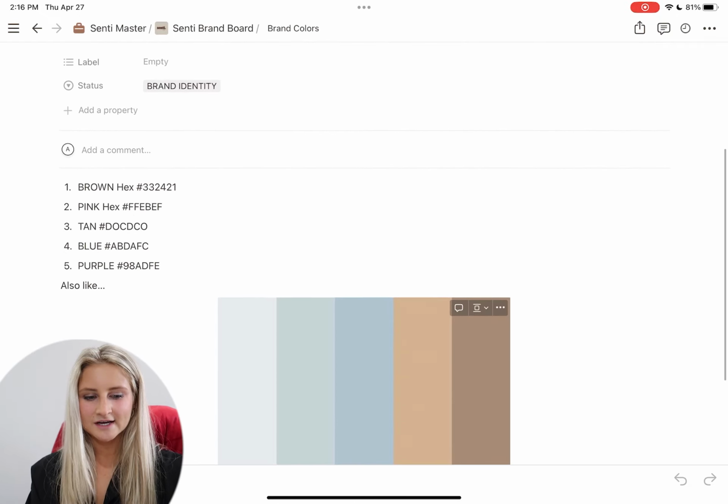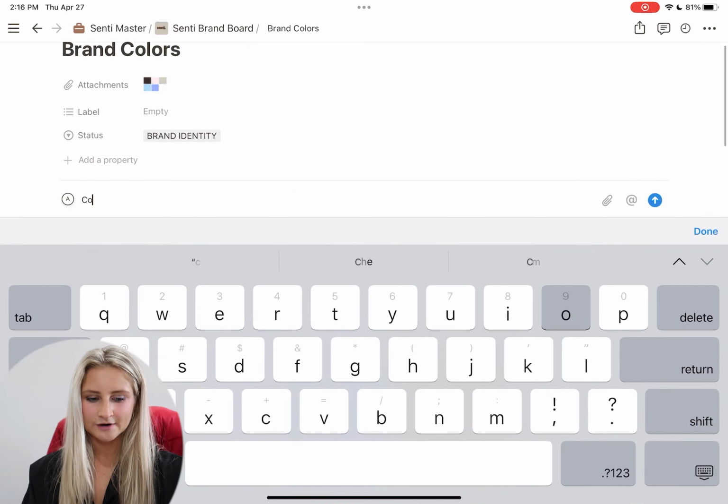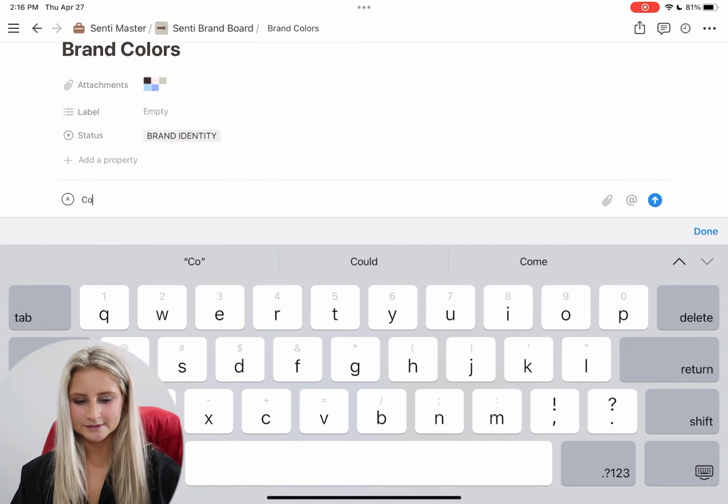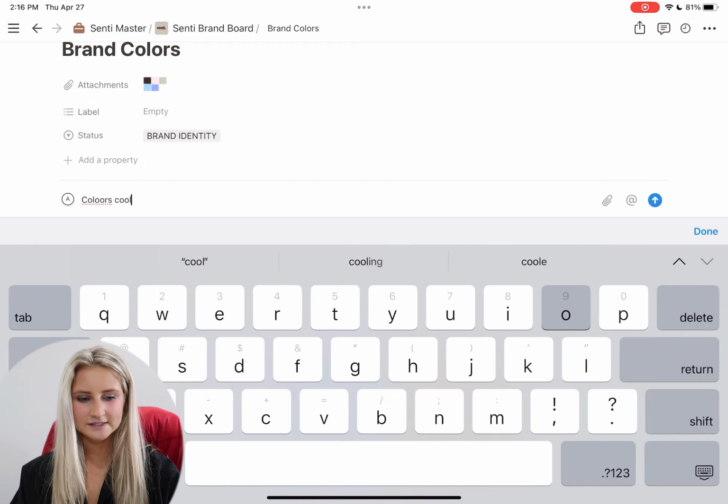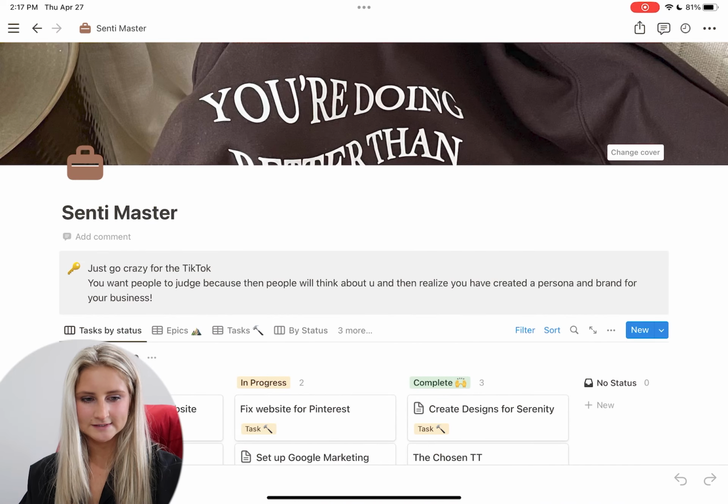My branding colors, I got this on Colors. I don't know if y'all know what that is, but Colors, it's amazing. I say it like Colors because I think it's like that. I don't know, anyway, it's the best thing ever. So, oops, let's get back to here.